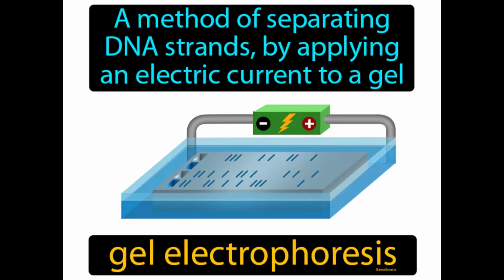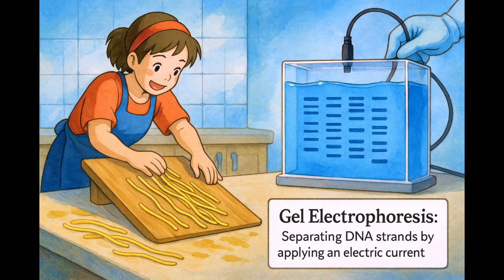A method of separating DNA strands by applying an electric current to a gel. Gel electrophoresis. It is a process that uses electricity to sort DNA fragments by size as they move through a gel. Imagine trying to sort different lengths of spaghetti noodles after a messy kitchen accident.